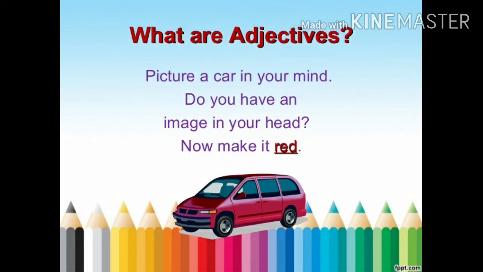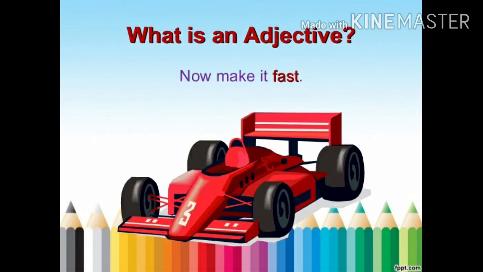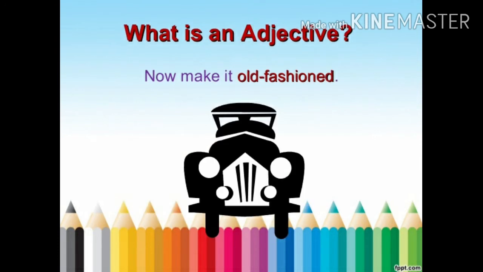Now be ready to know the adjective with the help of one example. Imagine a picture of a car in your mind. Do you have an image in your head? Now suppose the car is red. Now make the car fast.